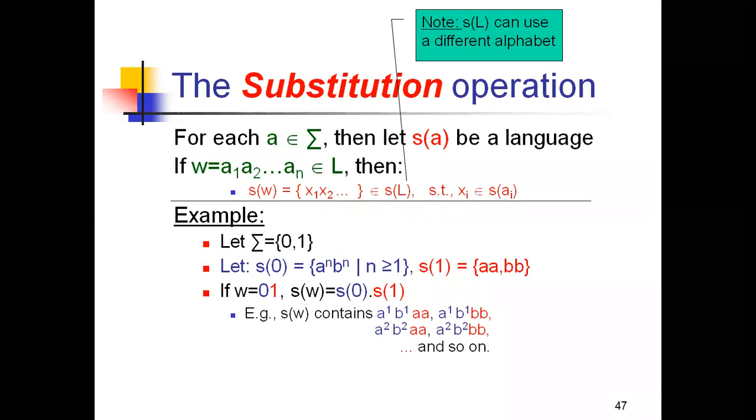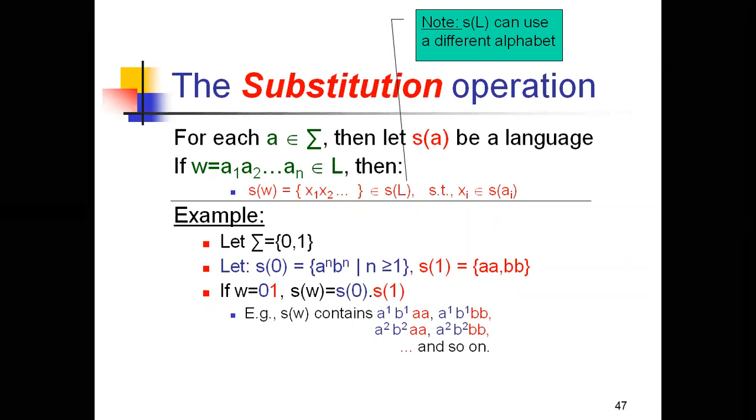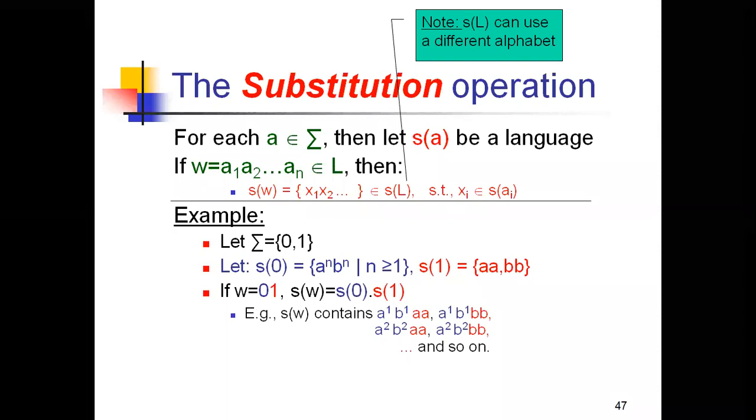If that string belongs to the language L, then what we are going to prove here is that s(w) = x1 x2 ... xn belongs to s(L), where each xi belongs to s(ai).